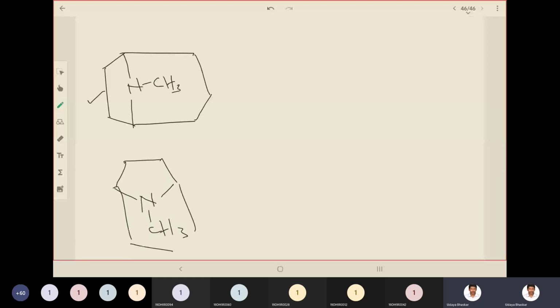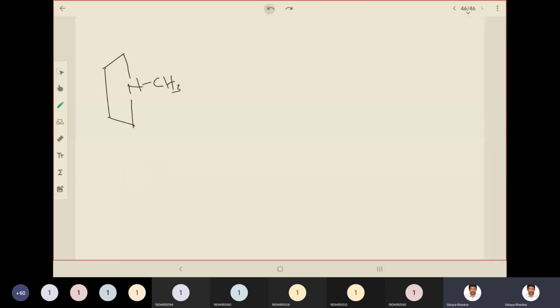If we extend the ring like this, this is how you should write the ring. So don't make any mistakes. So this is the tropane ring. This one.